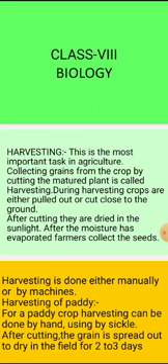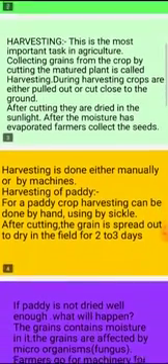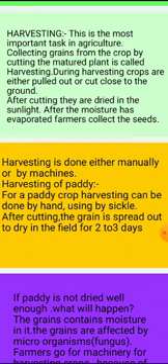When the farmers follow the harvesting process, what is meant by harvesting? What is the importance of harvesting? Harvesting is the most important task in agricultural practices. Harvesting means collecting grains from the crop by cutting the matured plant.